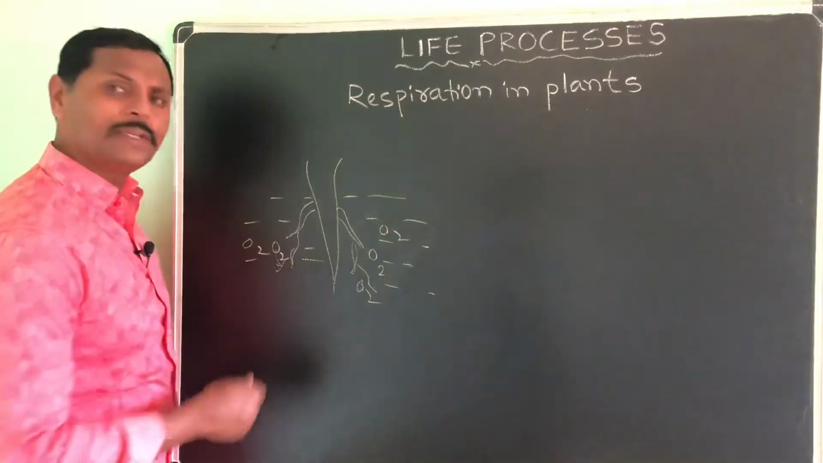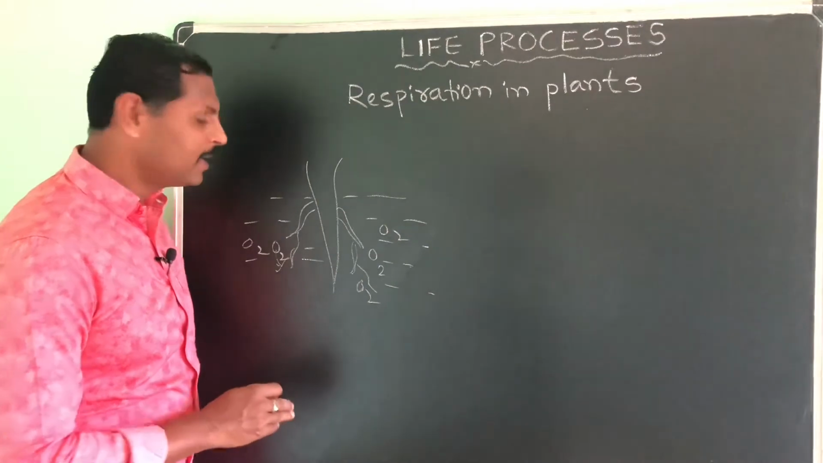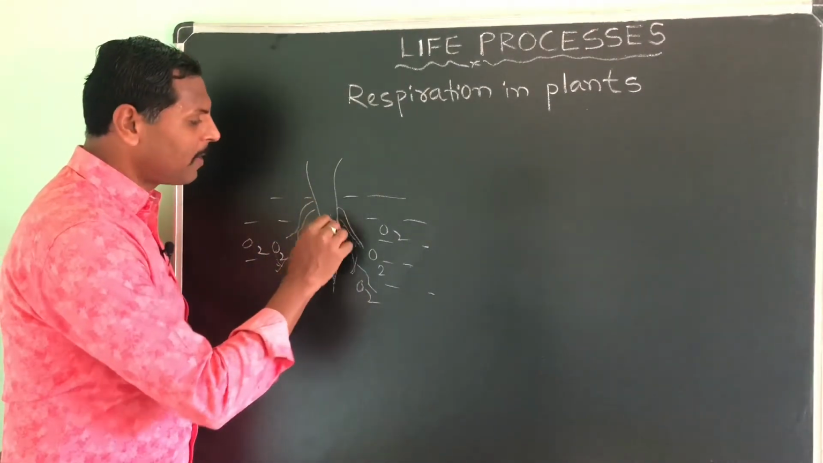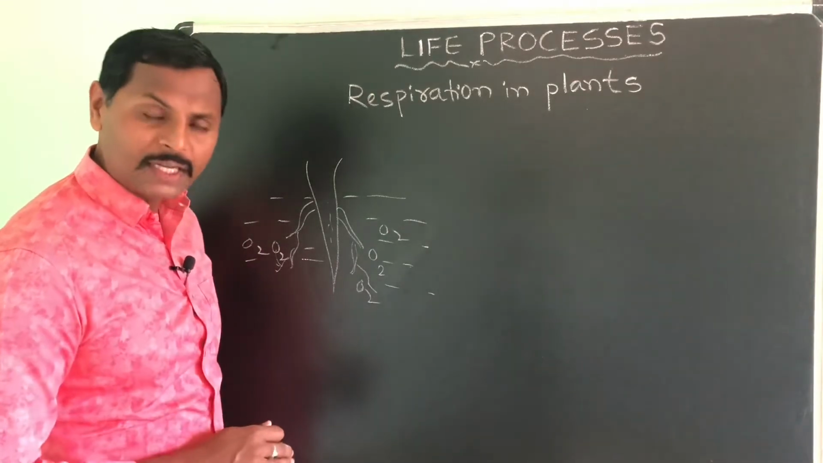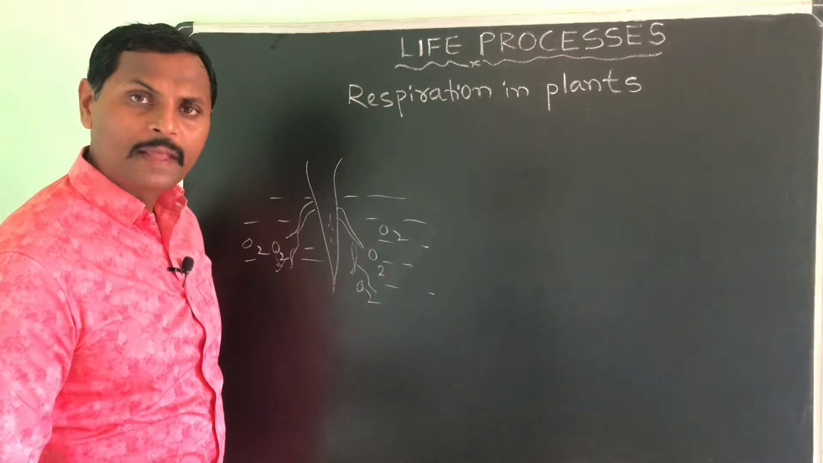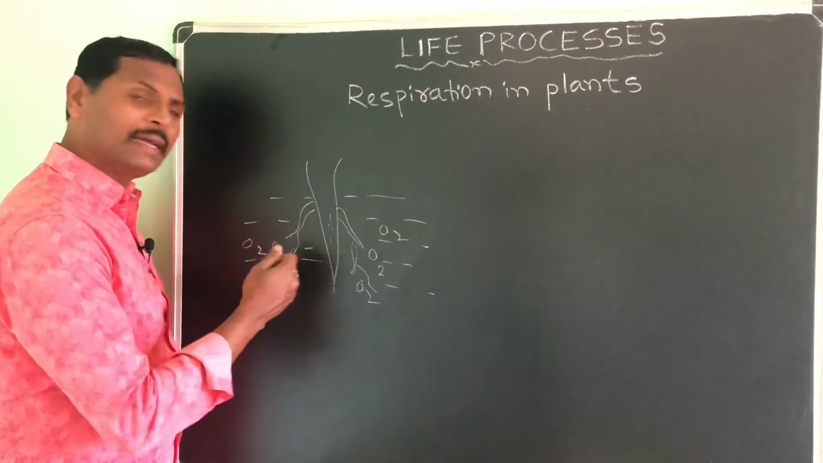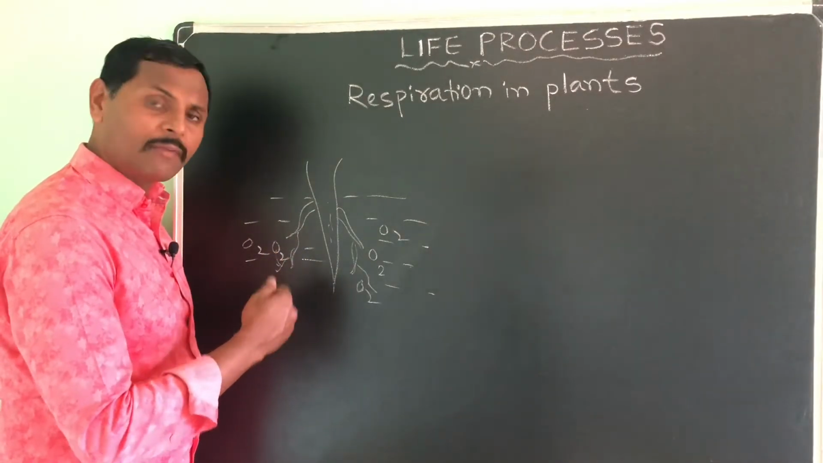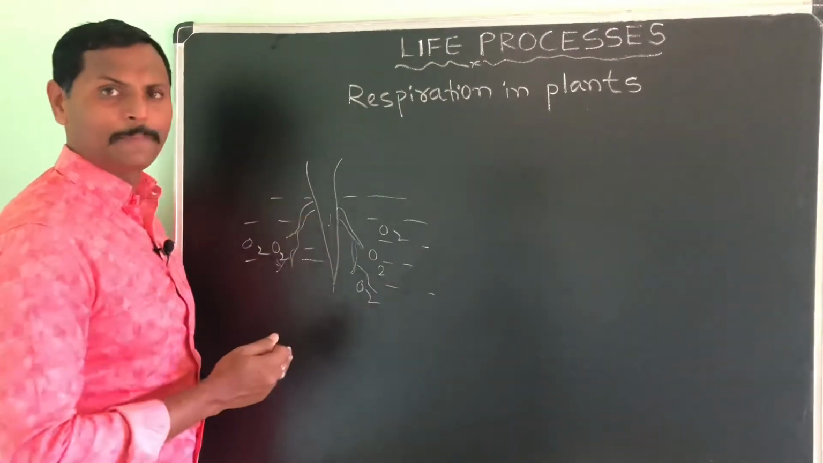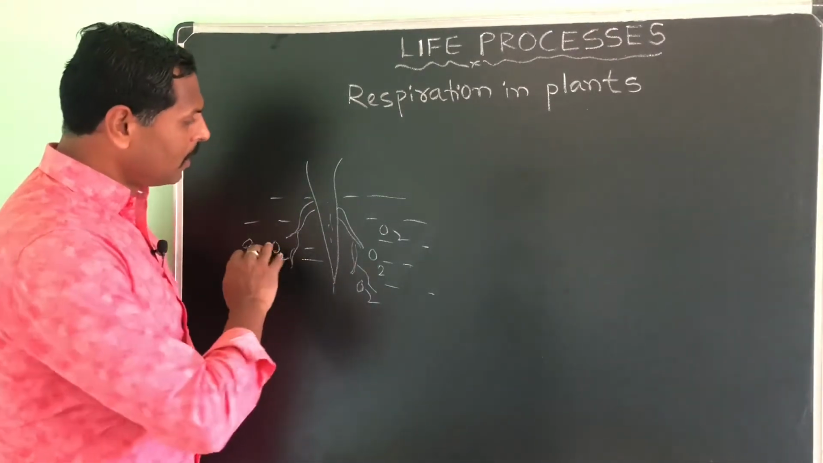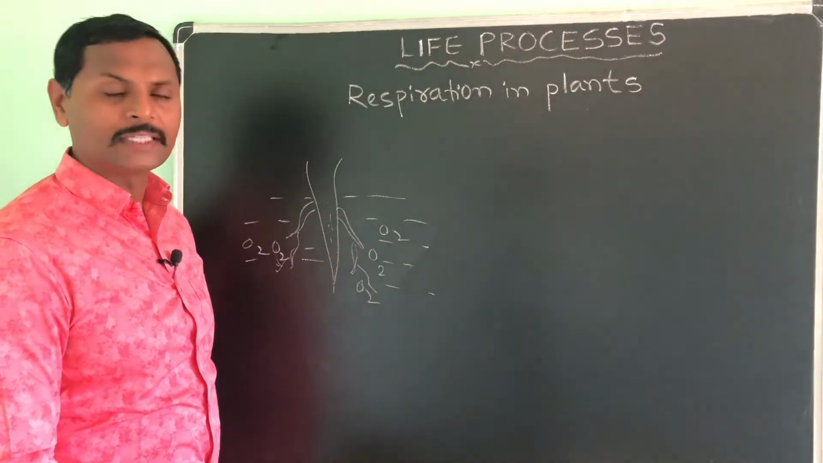So by the diffusion process, root hairs get the oxygen and supply it to the other parts of the roots. There they carry out cellular respiration and give out carbon dioxide, which comes out by the diffusion process only. Like this, the roots get the oxygen for aerobic respiration.